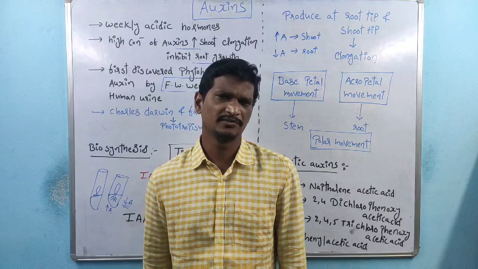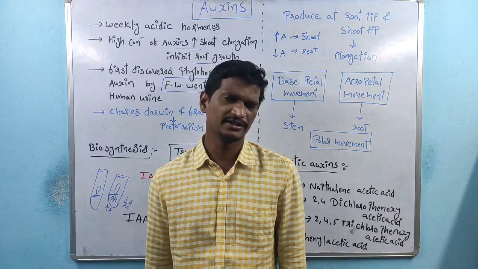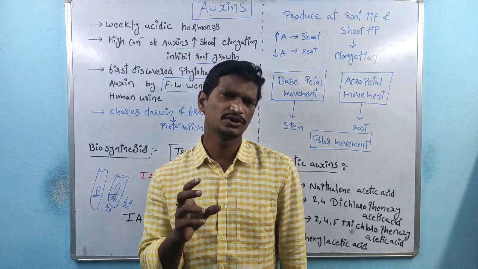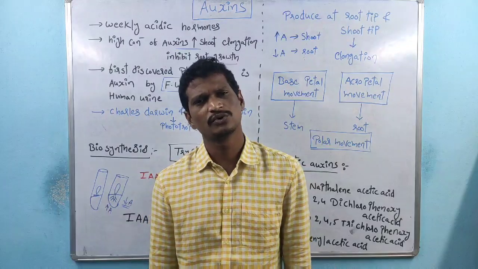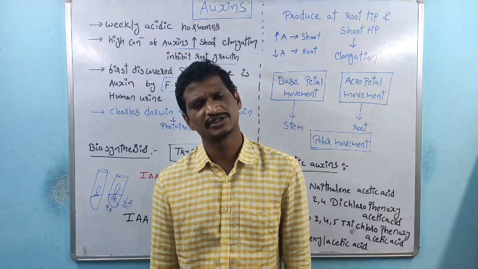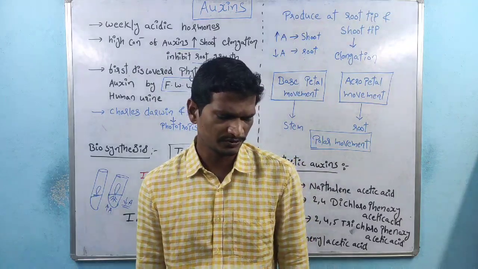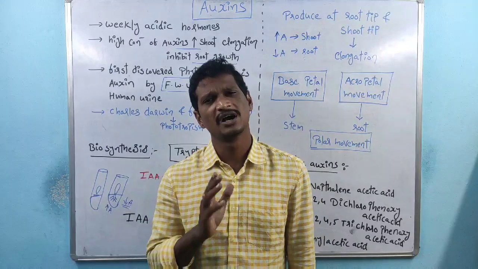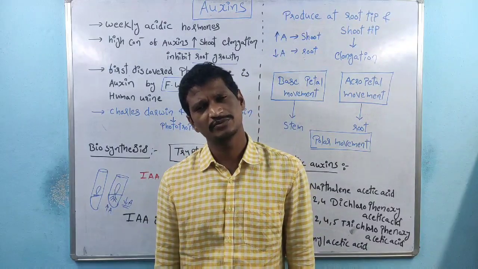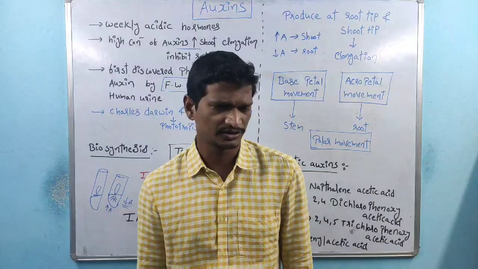Any plant responding to light or growing towards the light direction shows phototropism. Phototropism exhibits the presence of phytohormones, especially remember auxins.